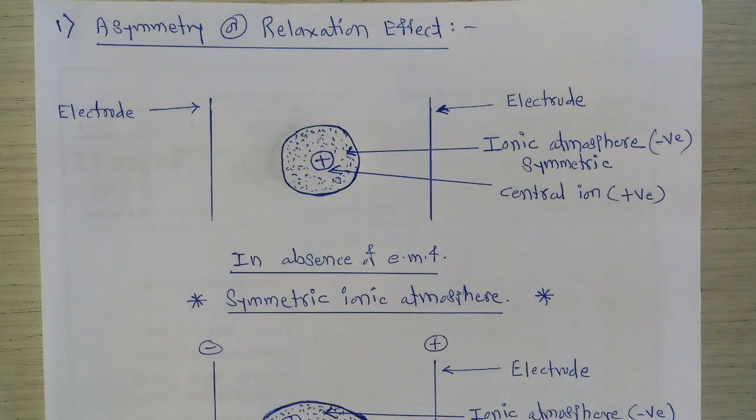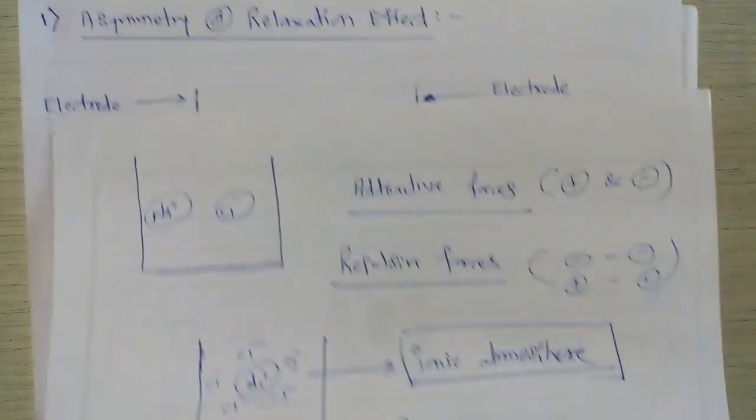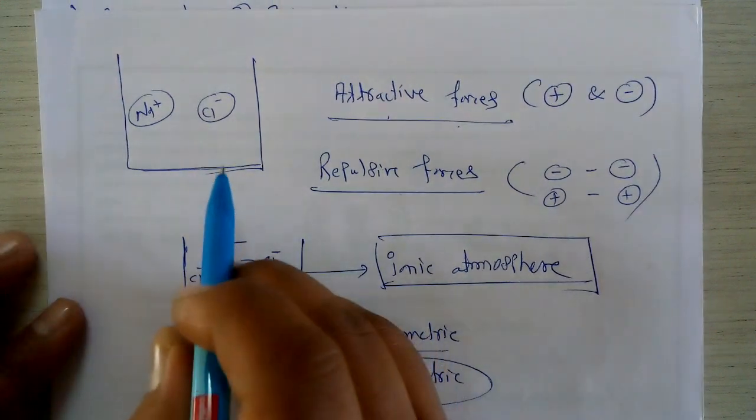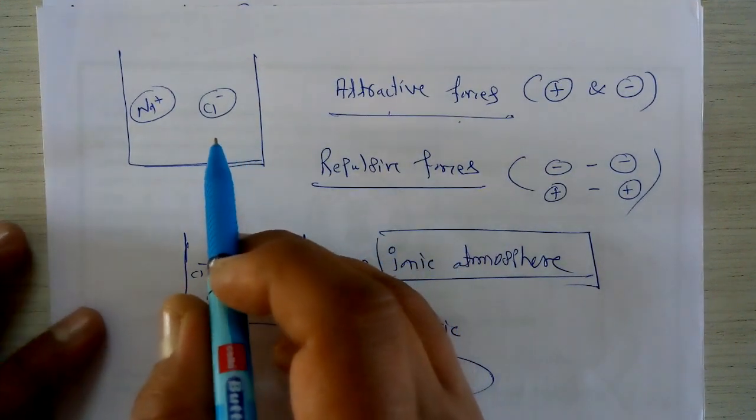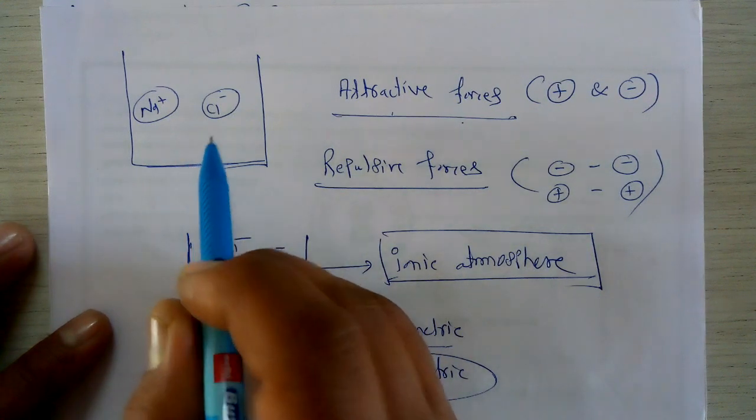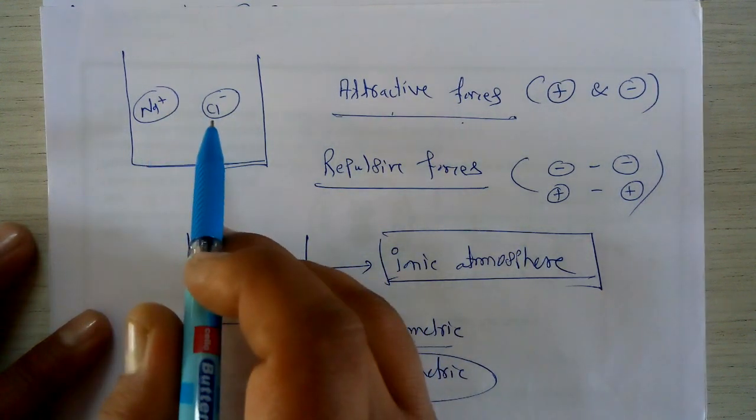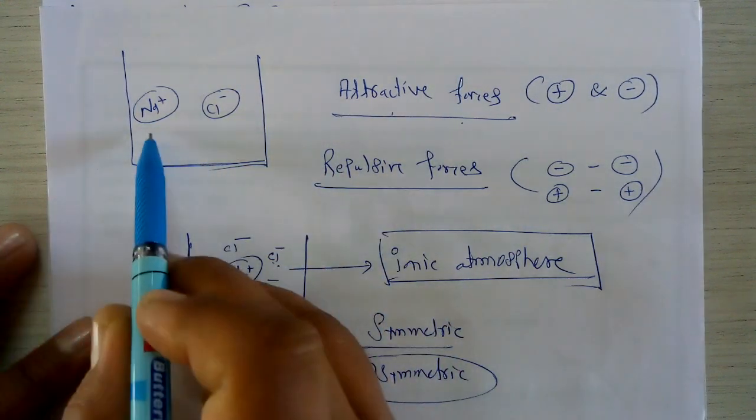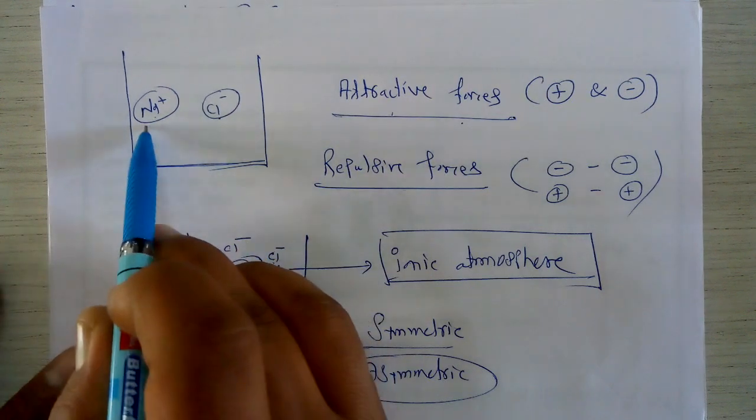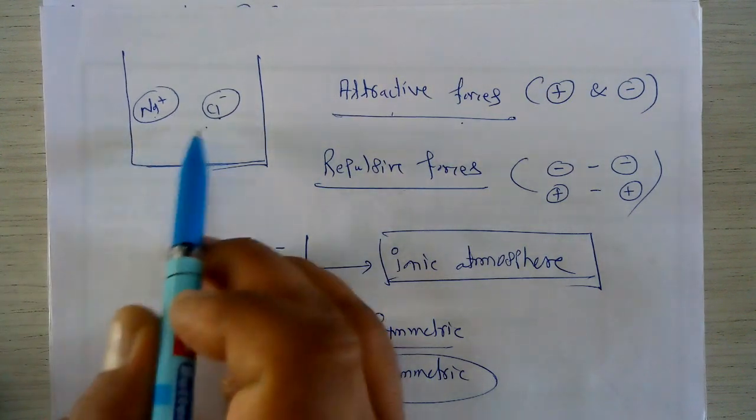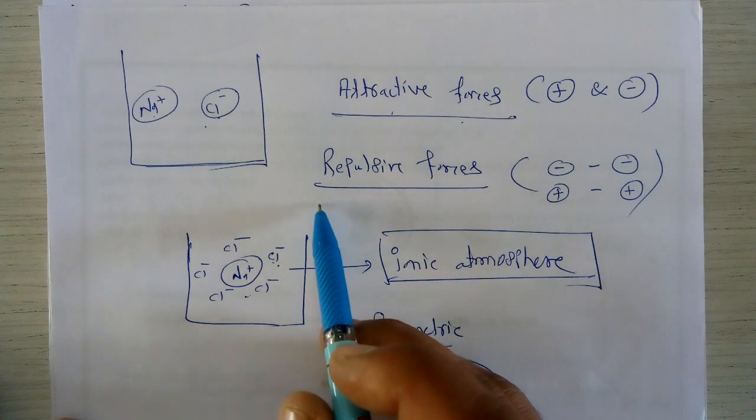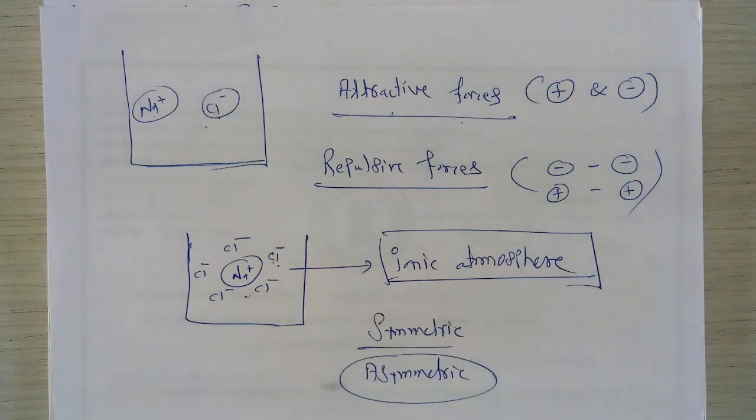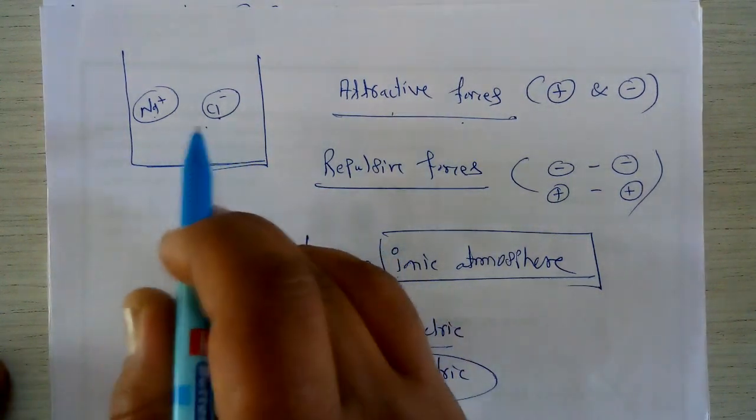Now what happens as far as the aqueous solution of a strong electrolyte is considered? We know that in the aqueous solution of a strong electrolyte, or it may be a weak electrolyte, ions are present. Suppose I consider the aqueous solution of a strong electrolyte such as NaCl. It gives cations and anions, that is a positive ion and a negative ion. Along with this ion formation, one type of attractive forces is operative between these ions.